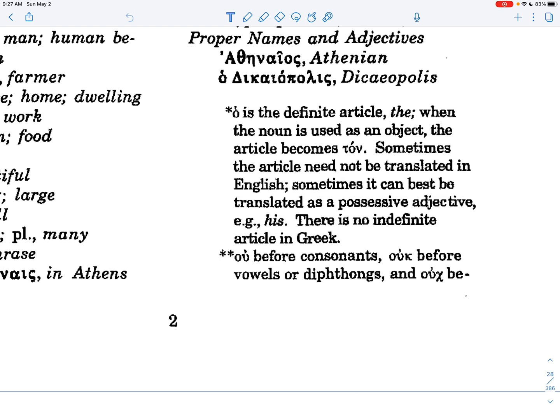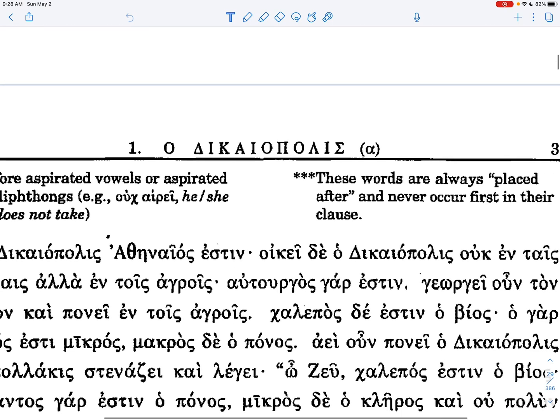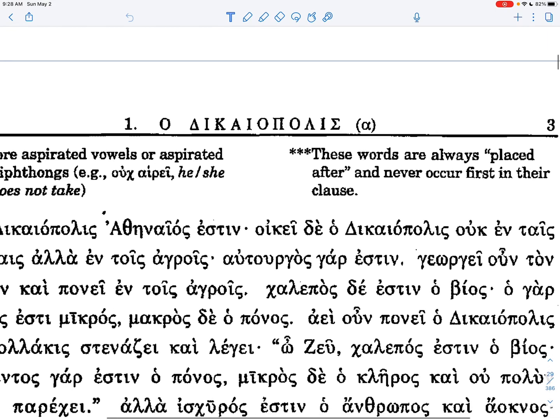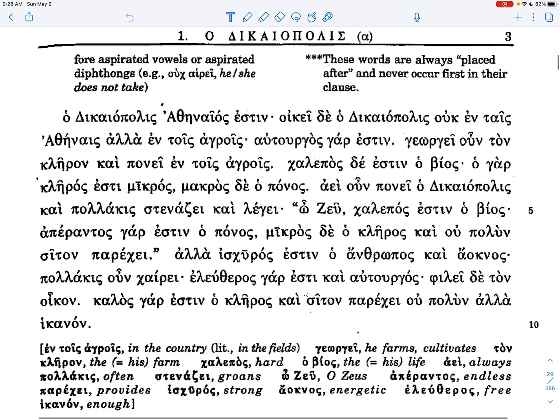More about that later. Sometimes the article need not be translated in English. We can just leave it out, as in Dikaiopolis instead of the Dikaiopolis. Sometimes it can be best translated as a possessive adjective, such as his or hers or its. There's no indefinite article in Greek. An indefinite article would be a or an in English. So there's no exact word of that in Greek, although there are some similar words which we'll learn later that are usually translated some or any. All right, and we already talked about the ou, ouk, and ouch. And it's just defining the postpositive as words that are placed after and never first in their clause.